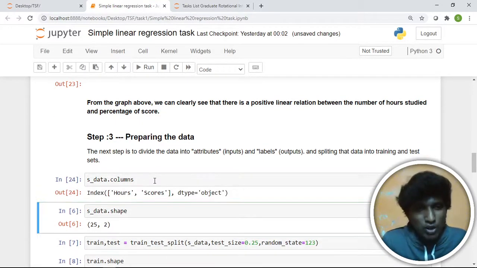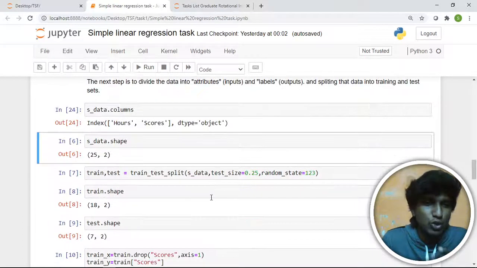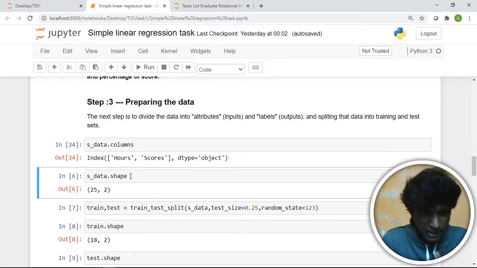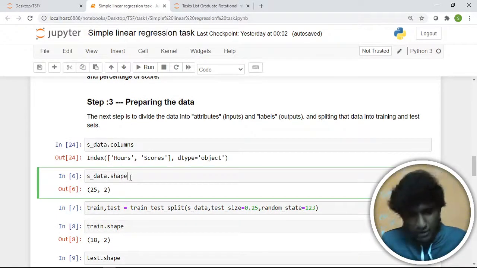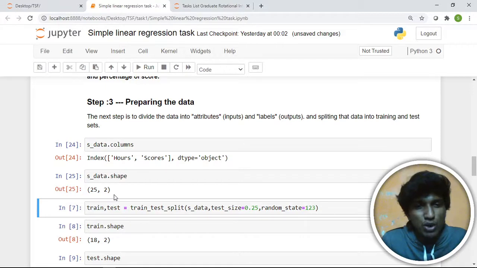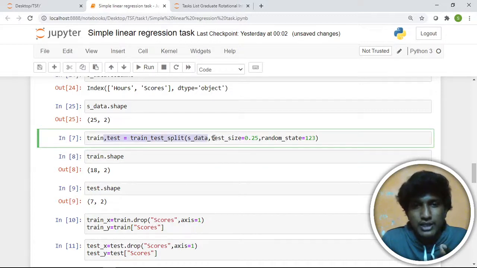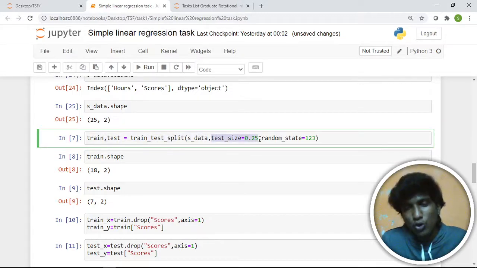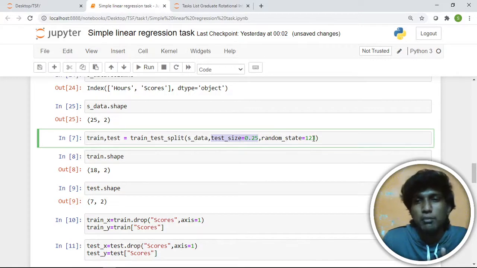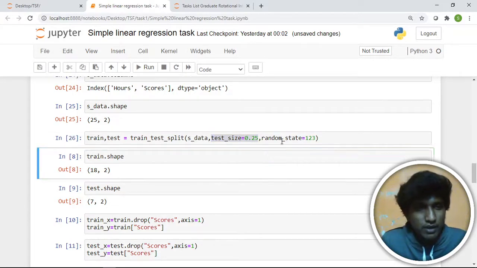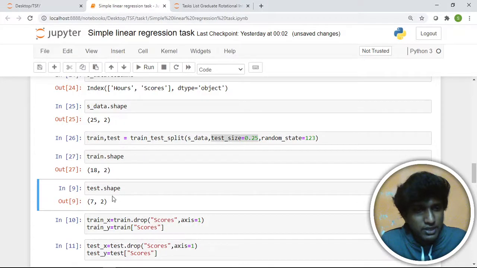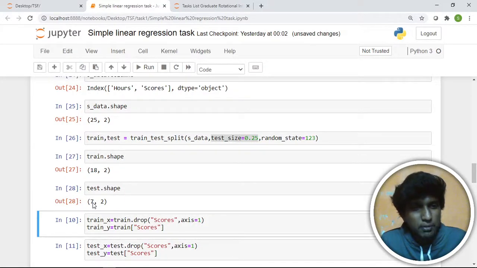Now see what the columns are here. There is an hours column and a scores column. The shape of the data frame is 25 rows and two columns, and we will split into train and test. Here the test size is 25% of the overall data and it is randomly picked. Now we can see the train shape is 18 rows and 2 columns, and the test shape is 7 rows and 2 columns.